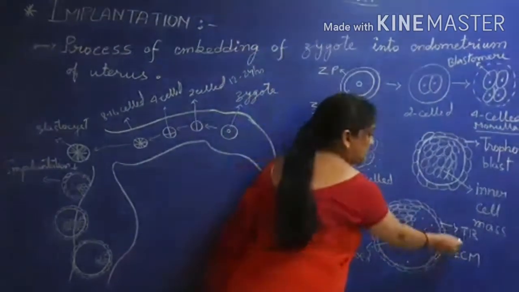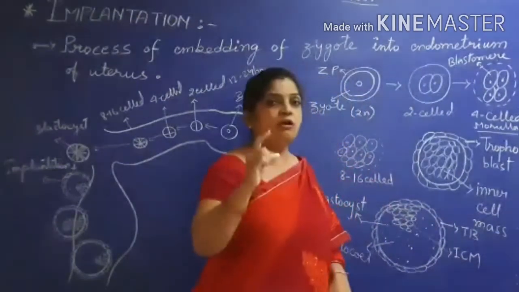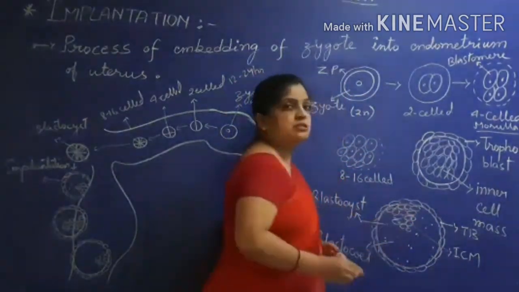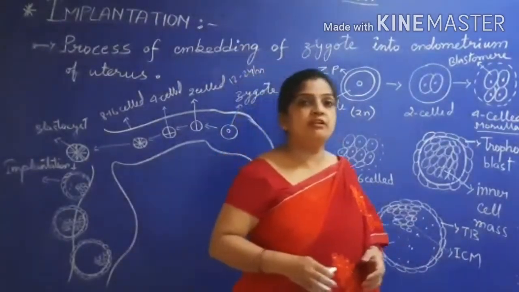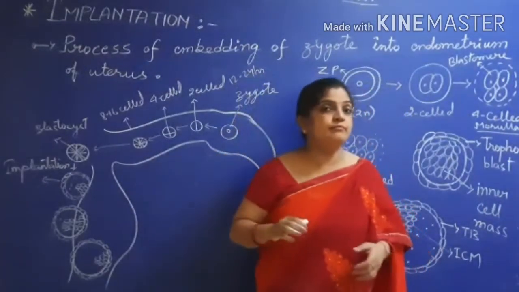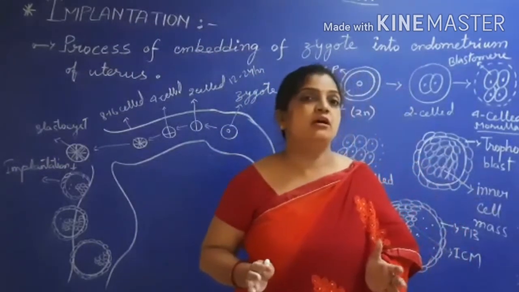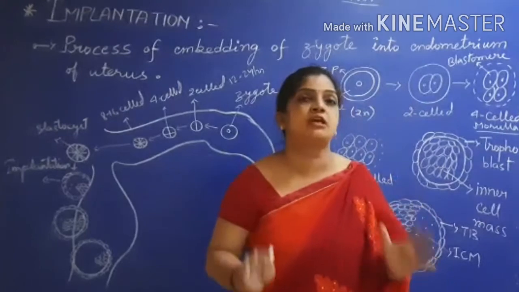So the trophoblast embeds into the endometrium, and the inner cell mass develops the embryo. And embryo development is not a single process, a huge division process takes place.